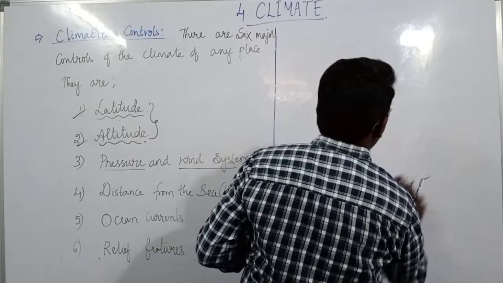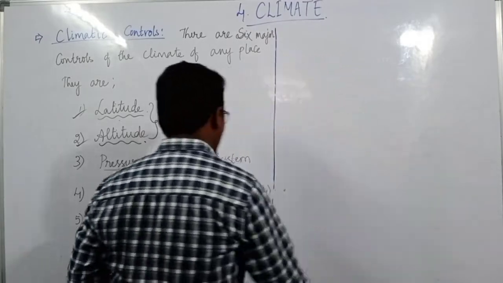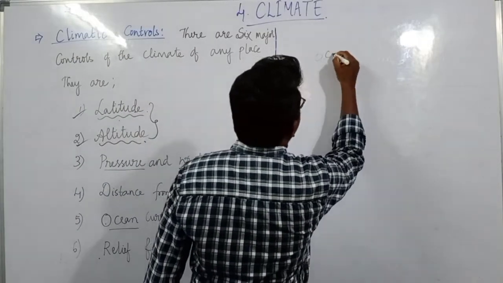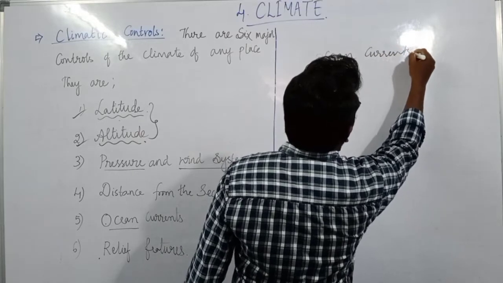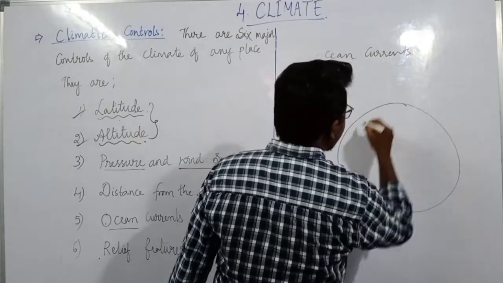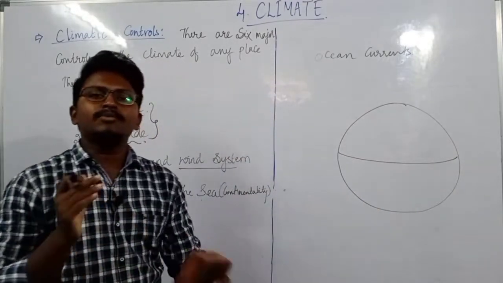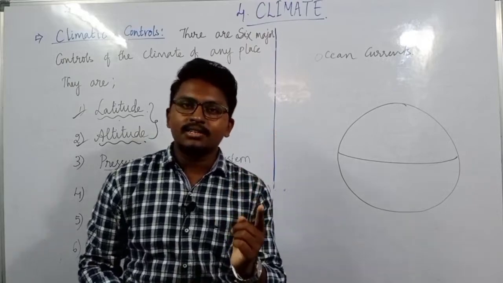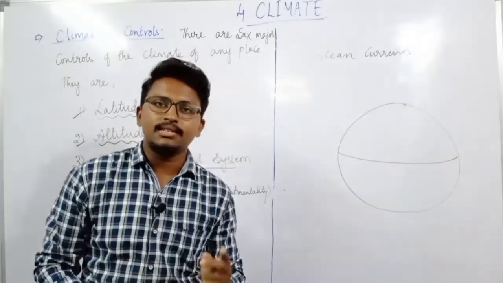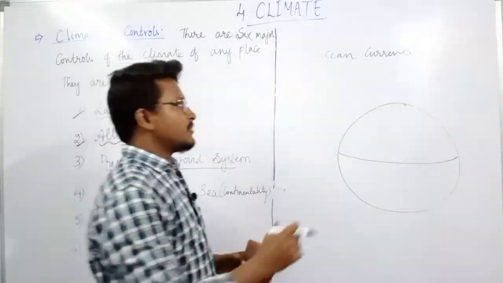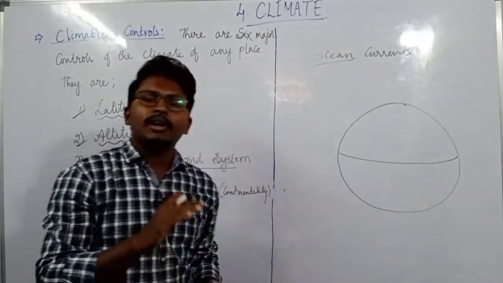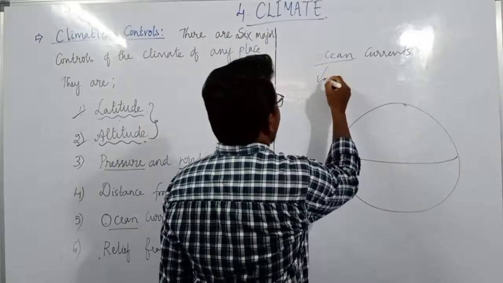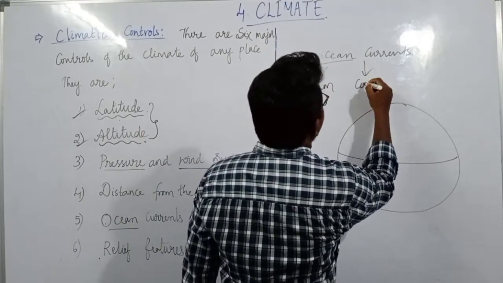Then the next one, after distance from the sea, is ocean currents. What do you mean by ocean currents? You might have learned in your 7th standard. Ocean currents simply means the streams of water which are continuously moving on the surface of the ocean in a particular direction. That means on the surface of the ocean, the water will be continuously moving from one direction to another, and these currents can be warm currents as well as cold currents.